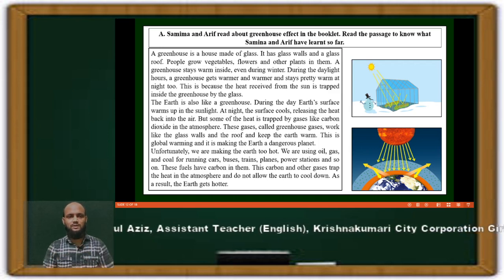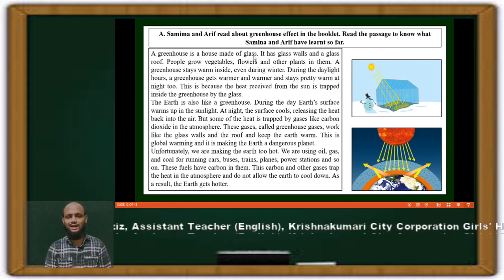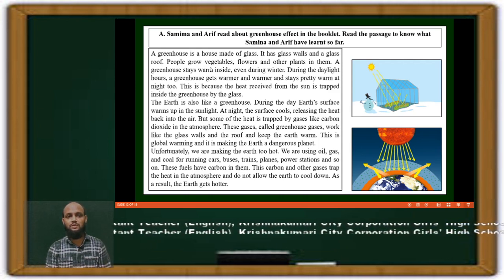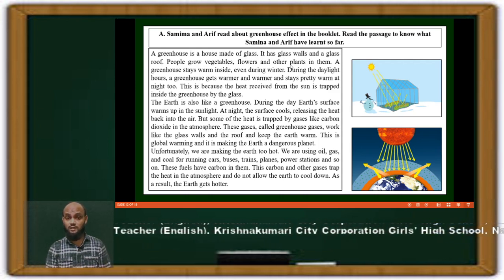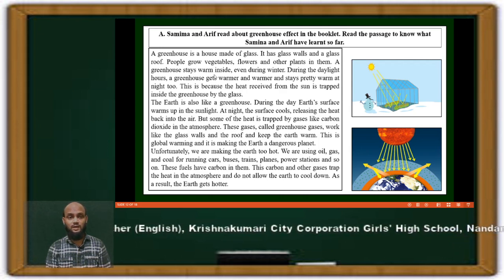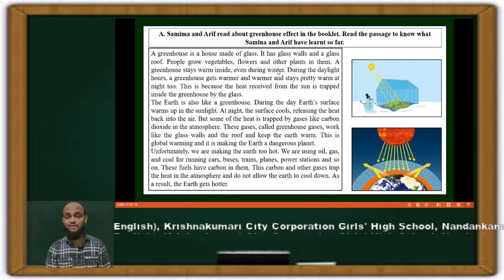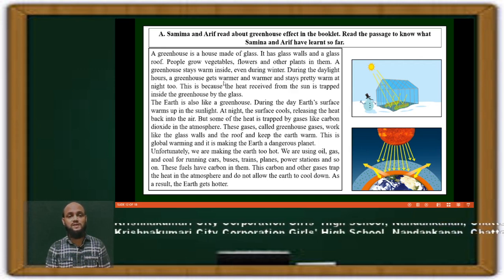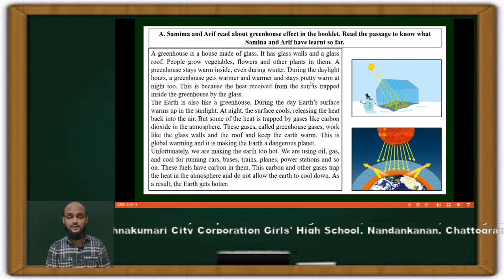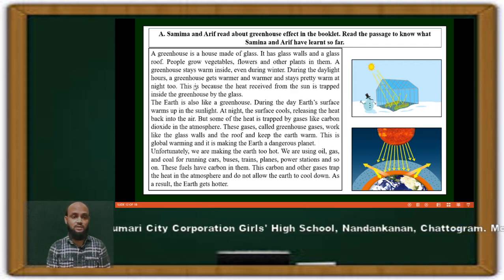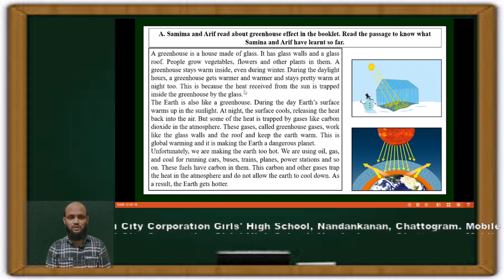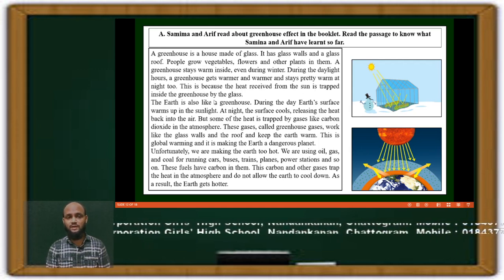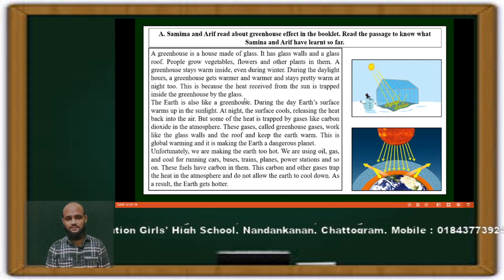A greenhouse is made of glass. It has glass walls and a glass roof. People grow vegetables, flowers, and other plants in them. A greenhouse stays warm inside even during winter. During the daylight hours, a greenhouse gets warmer and warmer and stays pretty warm at night too. This is because the heat received from the sun is trapped inside the greenhouse by the glass.